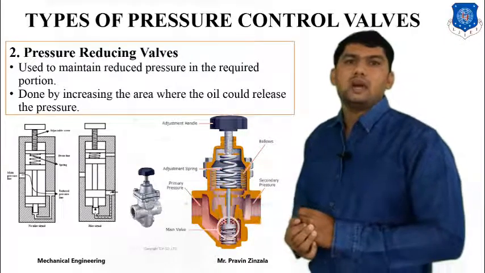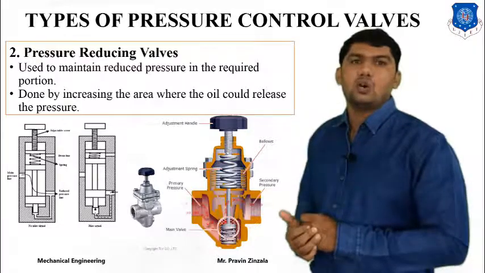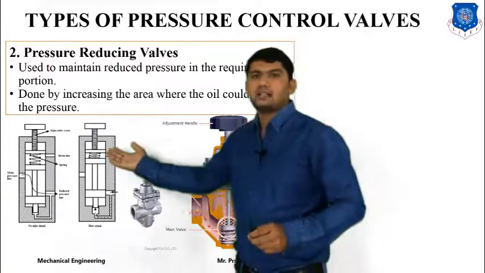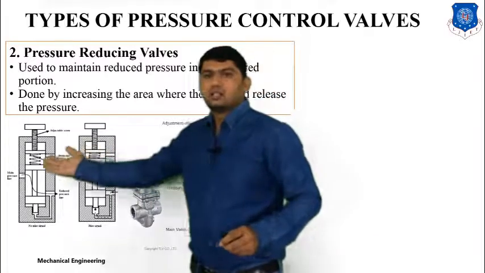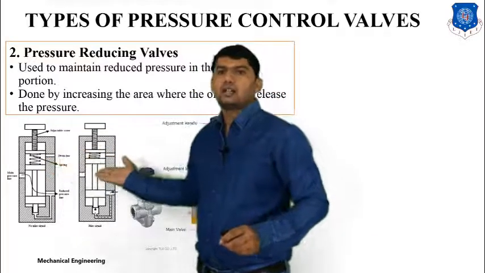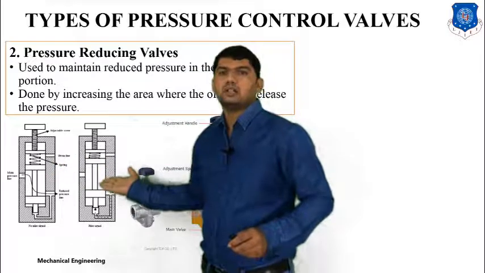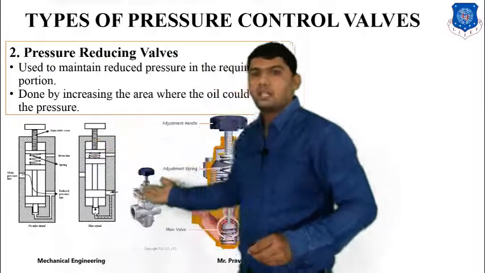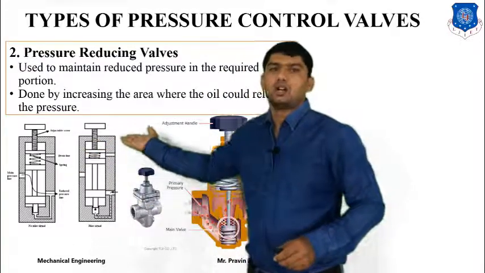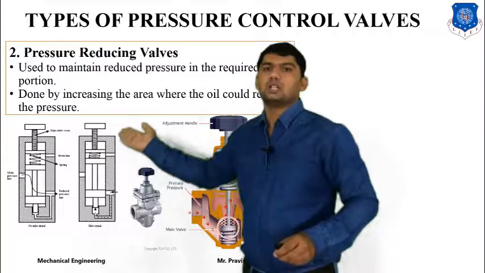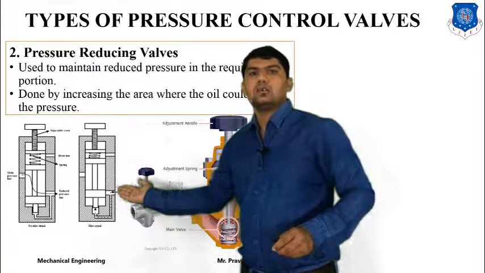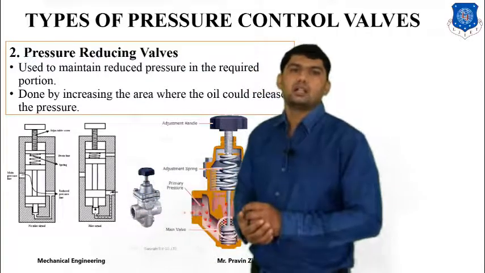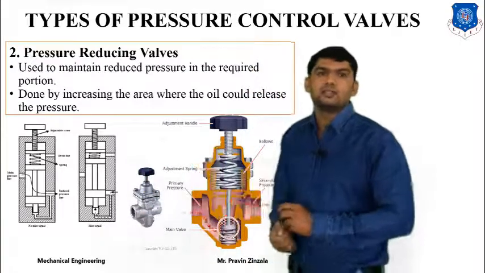And it is done by increasing the area where the oil could release the pressure. In the first diagram, whenever the pump is connected to our outlet, what happens? Whenever our outlet pressure increases, it creates back pressure, and our spool will be shifted up. Whenever the spool is shifted up, what happens? The outlet area will be decreased, which means our outlet pressure will be decreased. So it is called the pressure reducing valve.